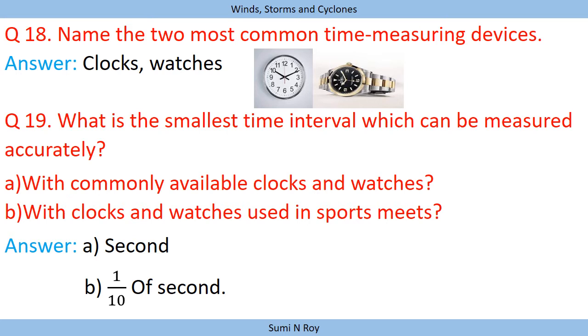Next, what is the smallest time interval which can be measured accurately with commonly available clocks and watches? So with commonly available clocks and watches, we can measure a second. Second is the smallest interval which we can measure. But with the clocks and watches used in sports meets, we can measure up to 1/10 of a second.